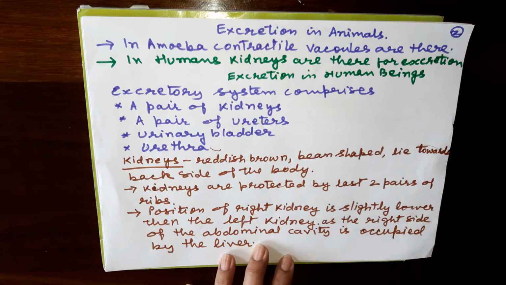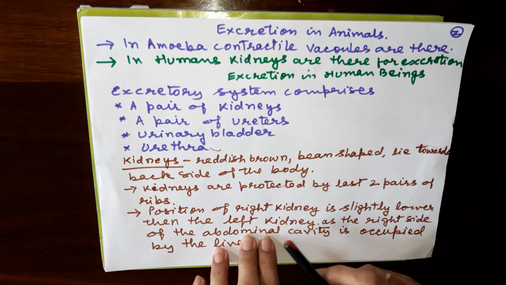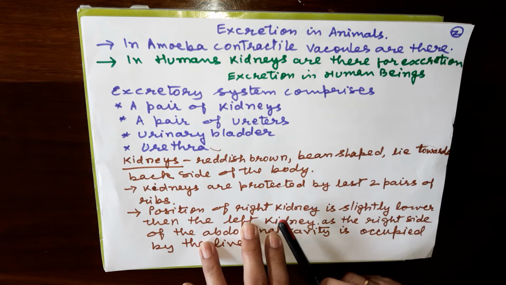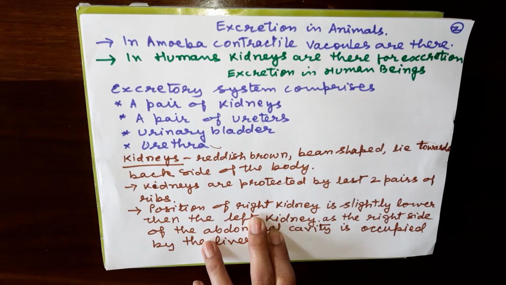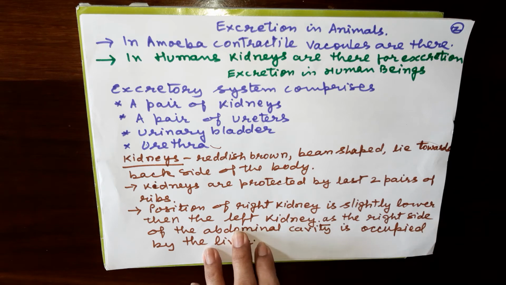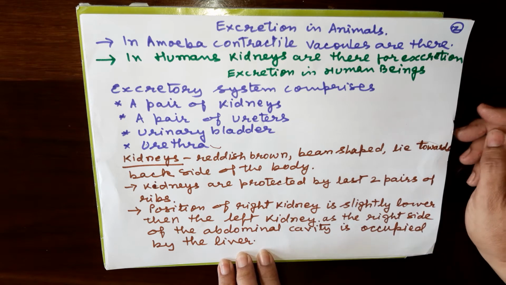Then remember, the position of the right kidney is slightly lower than the left kidney. It is because the liver is there in the abdominal side, on the right side. The right kidney is slightly lower because of the presence of the liver. So the liver is a gland of the digestive system. Because of its position on the right side, the kidney is slightly lower, because the abdominal cavity is occupied by the liver.